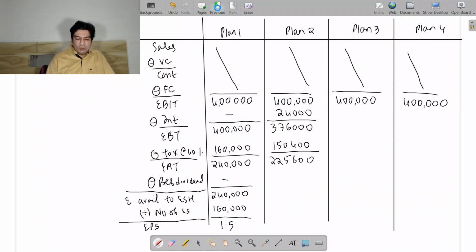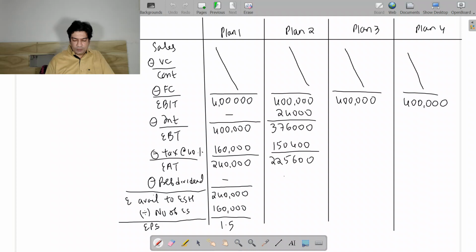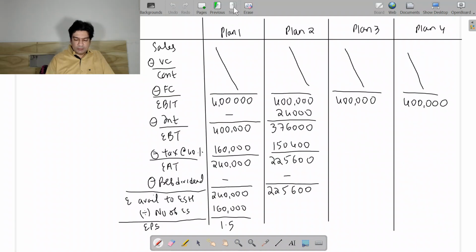Now plan 2, we don't have any preference share capital, so there will be no preference dividend. So 225,600. Now we will divide by number of equity shares, which is 1,40,000 shares. So finally we are going to get 1.61 as our earning per share.